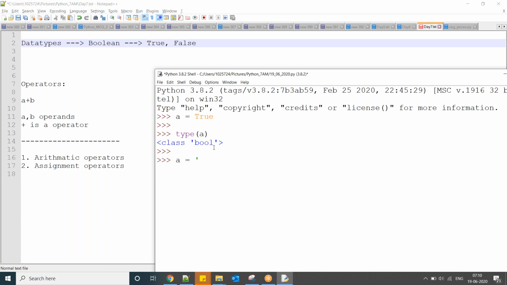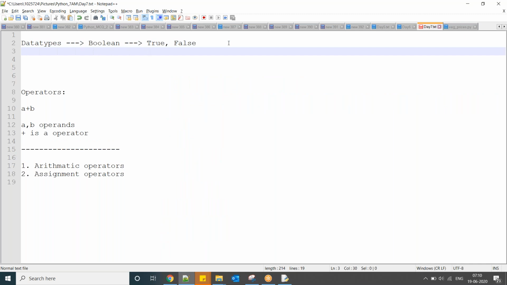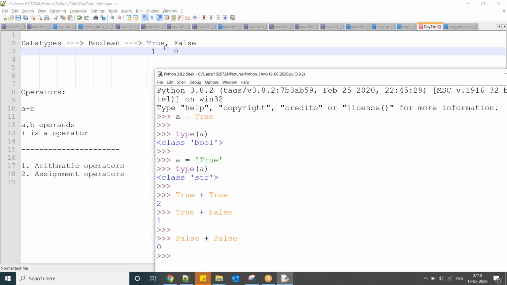Generally, if you declare it like this, it becomes a string because you mentioned it in single quotes. Now if you have the value as True or False, it is going to be considered a Boolean value. Now observe this: True plus True, True plus False, False plus False. By default, True is 1 and False is 0.